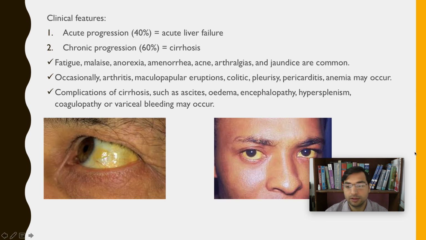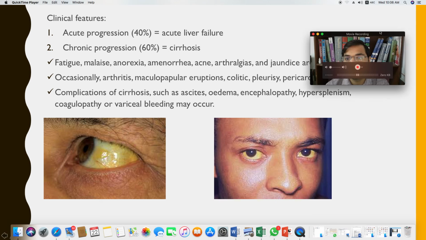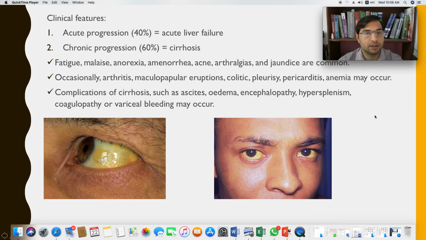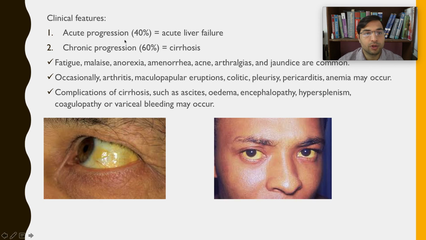So clinical features: now it is hepatitis, right? Autoimmune hepatitis, so the features will be more or less the same as those of viral hepatitis, right? The symptoms can appear in two fashions. One is acute progression of symptoms, where the person acutely shows symptoms, in 40% of cases, and in some people the symptoms are chronic.